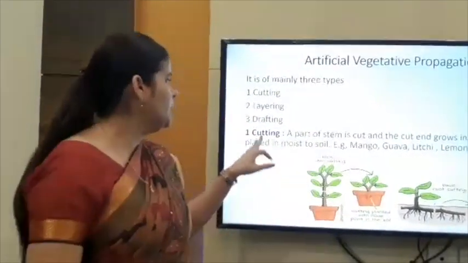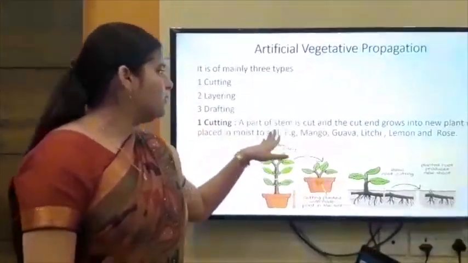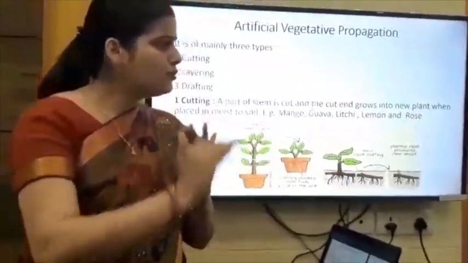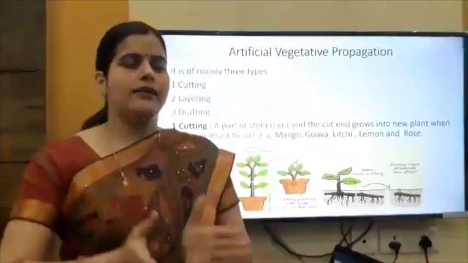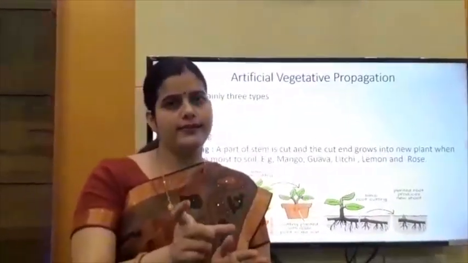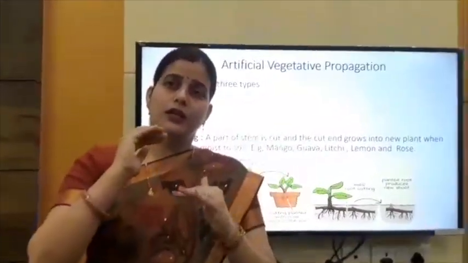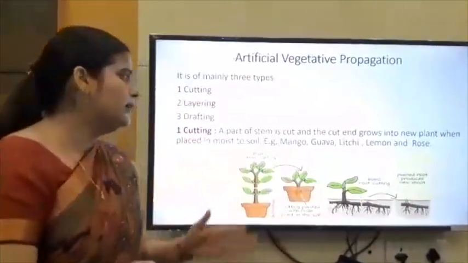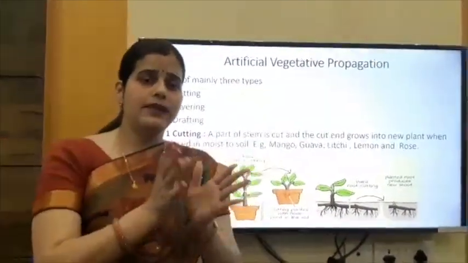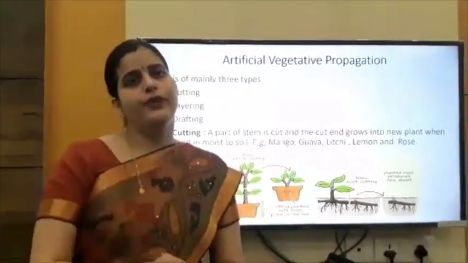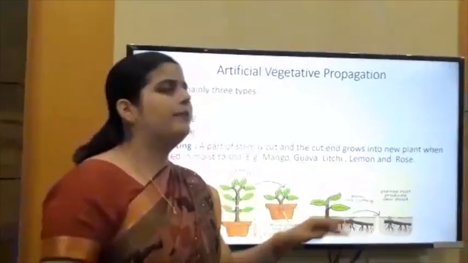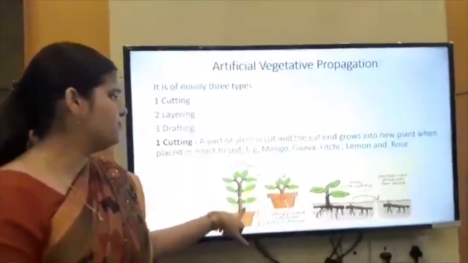Grafting. Cutting. In cutting, a part of the stem is cut and grows into a new plant. Means there is one plant and we cut a portion of it, either a stem, then that stem grows into a new individual. So it is known as cutting. When the cut part is placed in moist soil and grows into a new individual, it is cutting. Examples are mango, guava, lychee, lemon and rose, as you see in this diagram.